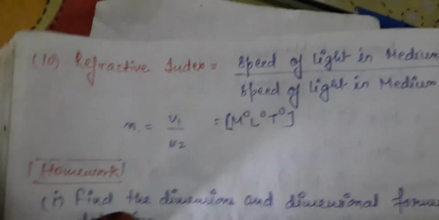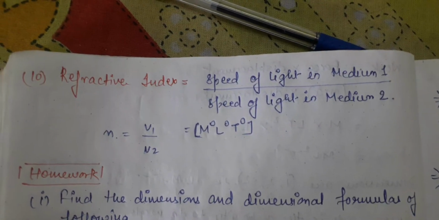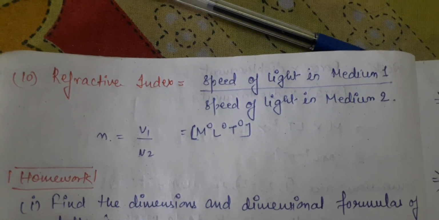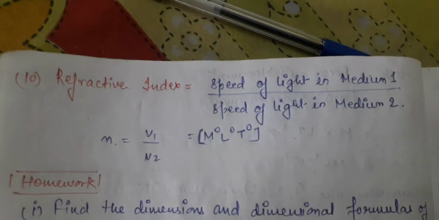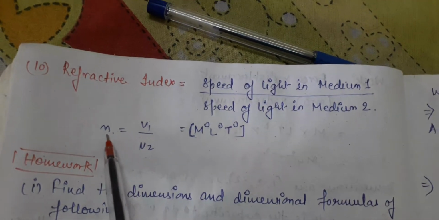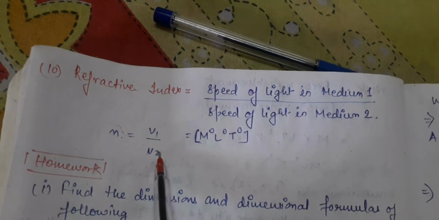Now the last question which we will solve is refractive index. We all know that in the 10th class we have studied the formula of refractive index. It is speed of light in medium 1 upon speed of light in medium 2. So I am taking n as the notation for refractive index. So n is equal to v1 upon v2.